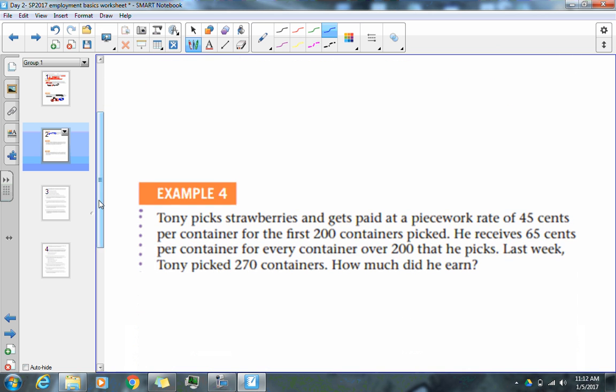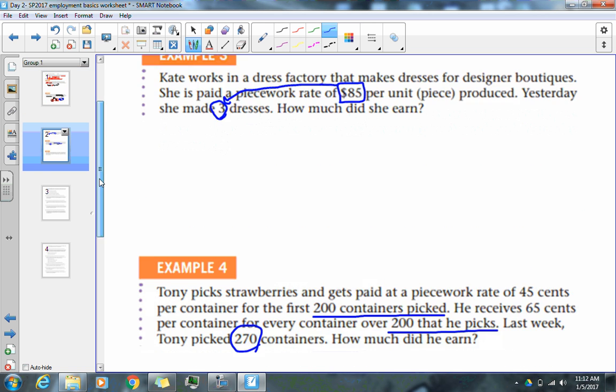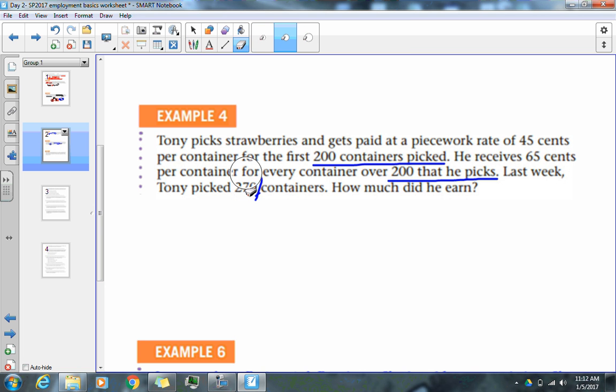All right, example 4. Tony picks strawberries and gets paid at a piecework rate of 45 cents per container for the first 200 containers picked. He receives 65 cents for anything over 200 containers. Now, last week, Tony picked 270. This example is exactly like example number 2, where the person is getting paid based off of the first $900, and then everything beyond that, she gets paid a different rate. Same thing here. Tony is getting paid a certain amount for the first 200 containers and then a second amount.